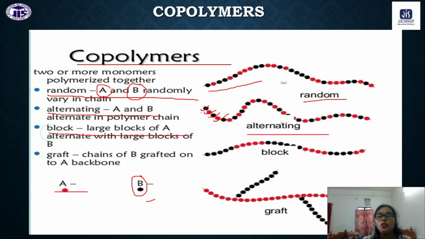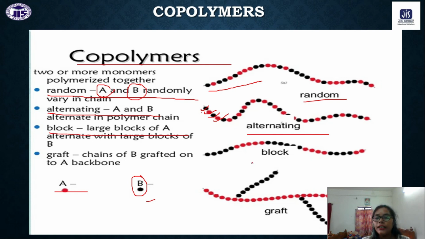Next, block copolymer. Here we have block A and block B. In block A we have A1, A2, A3, A4 up to A9, A10, A11. In block B also we have B8, B7, like this.